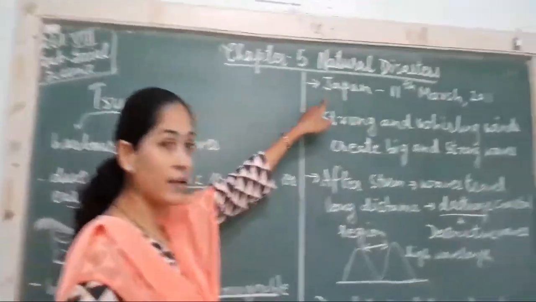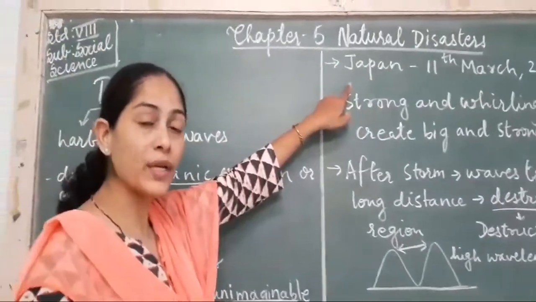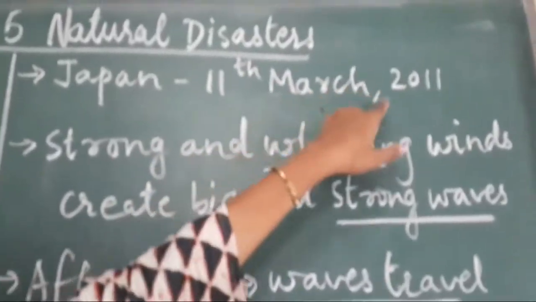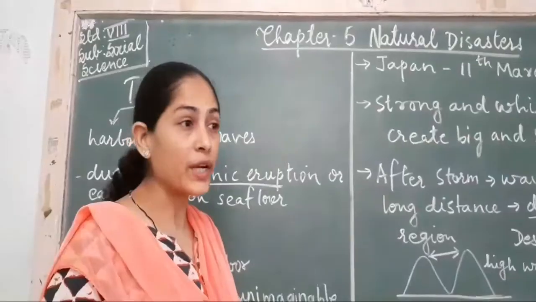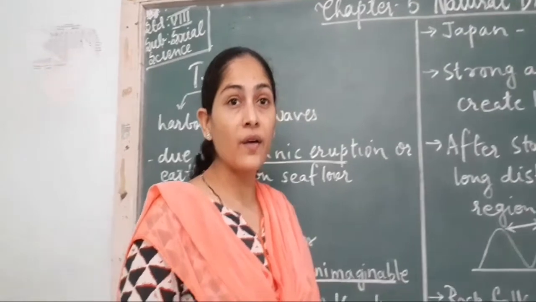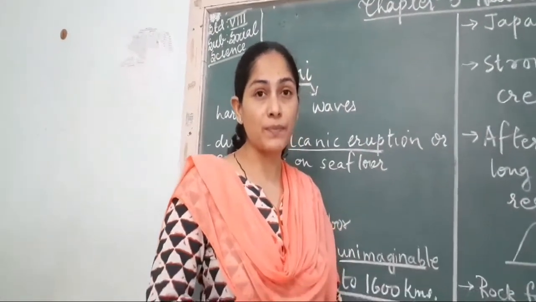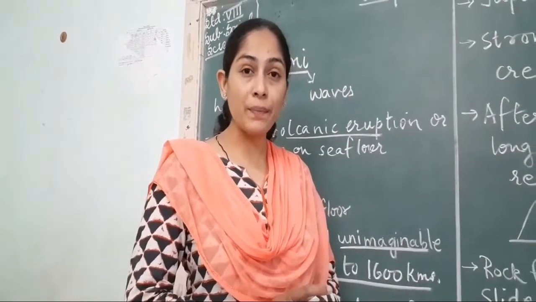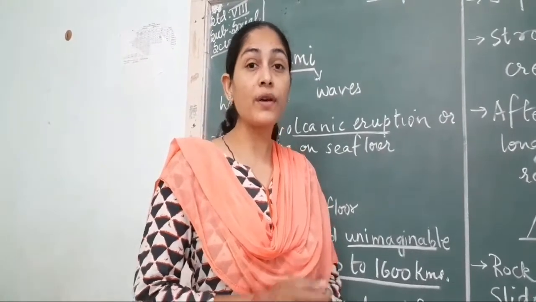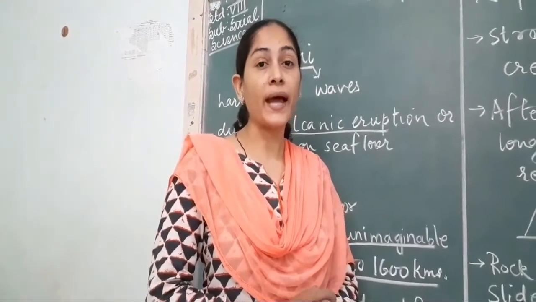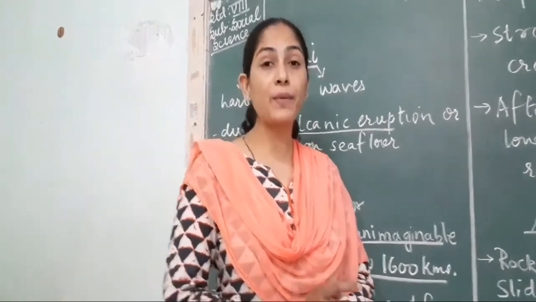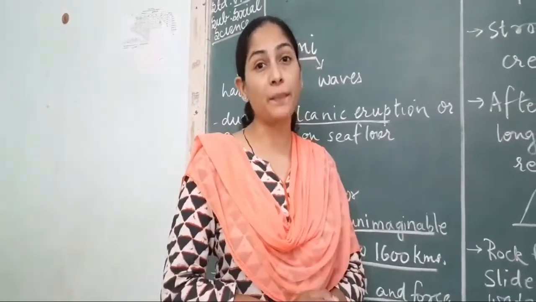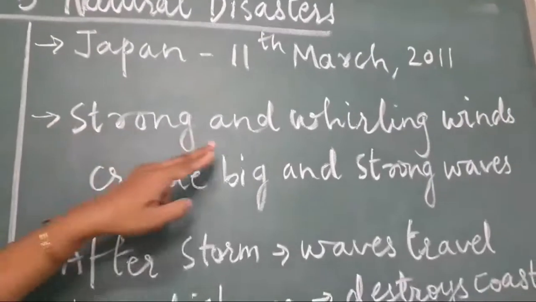Now, Japan witnessed tsunami on 11th of March 2011. It was a disastrous day when this happened to the Japanese people, and it is estimated that around 20,000 people died or were missing during that time, and around 5 lakh people had to be evacuated from that place. The strong and whirlwind winds.